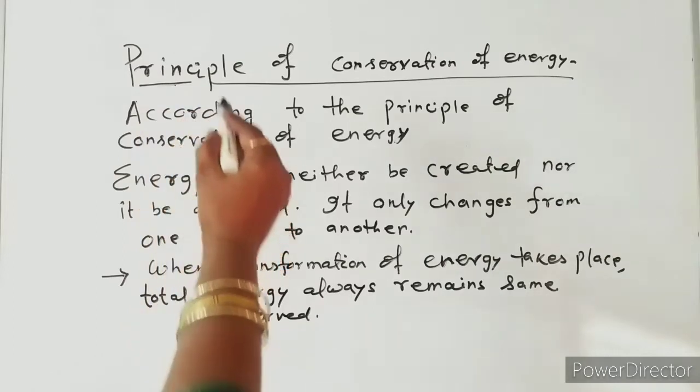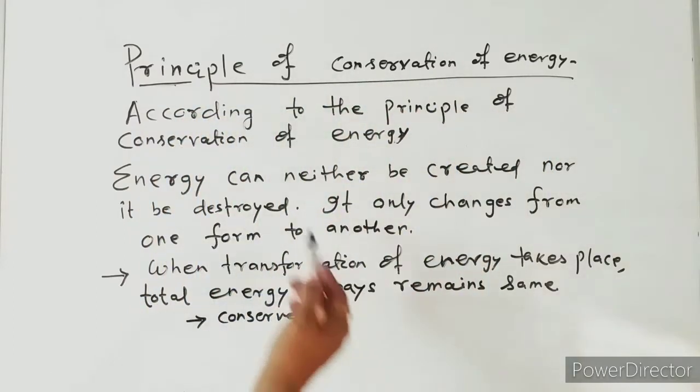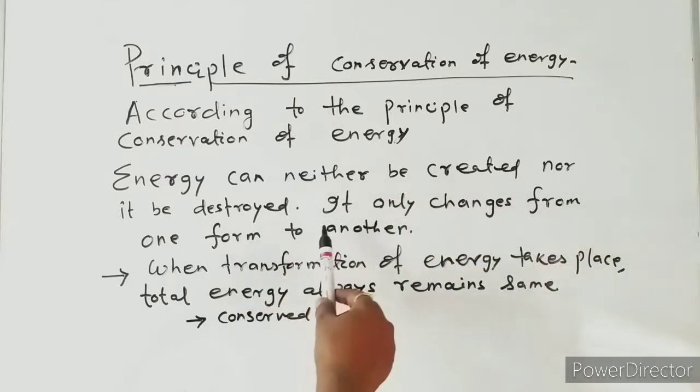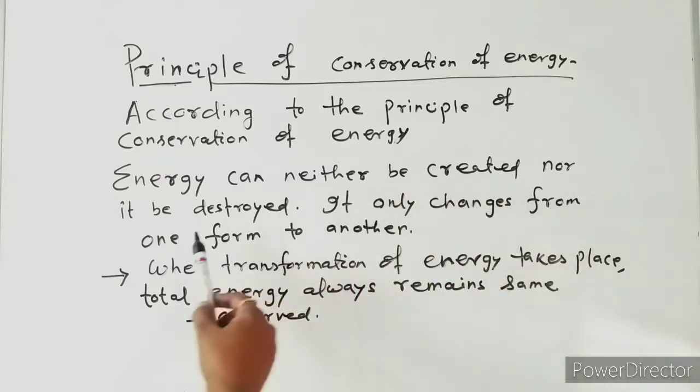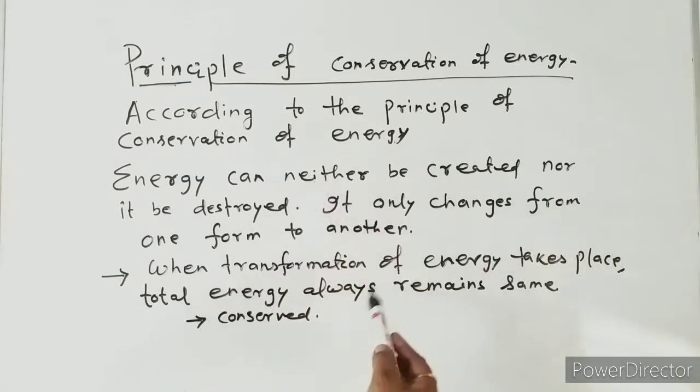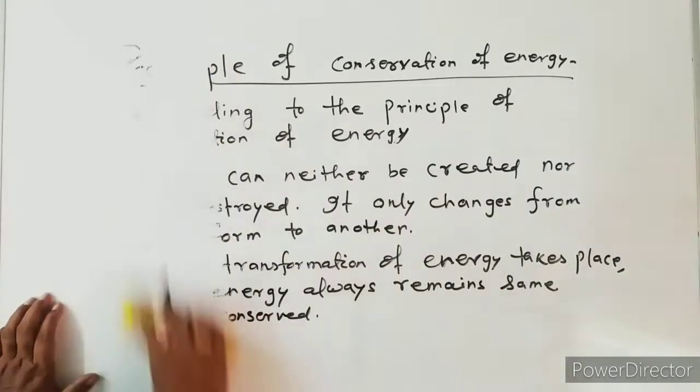According to the principle of conservation of energy, energy can neither be created nor destroyed. It only changes from one form to another. So when a transformation of energy takes place, the total energy always remains the same, or is conserved.